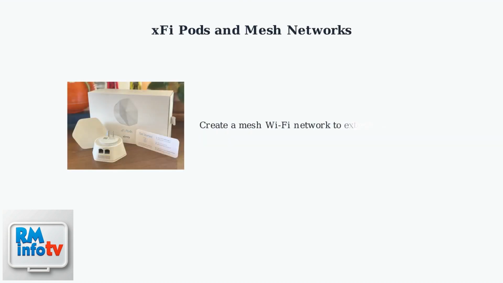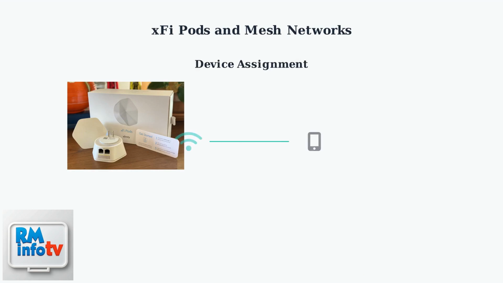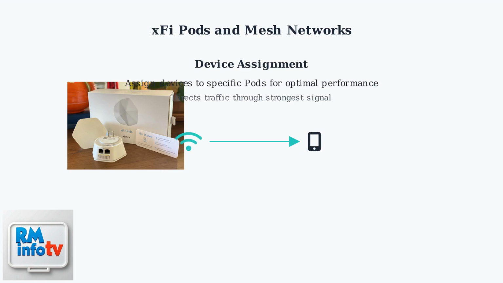Xfinity's X5 pods create a mesh Wi-Fi network, extending your internet coverage and eliminating dead zones. Assigning devices to specific pods optimizes performance by directing traffic through the strongest signal. This is especially useful in larger homes or areas with thick walls.